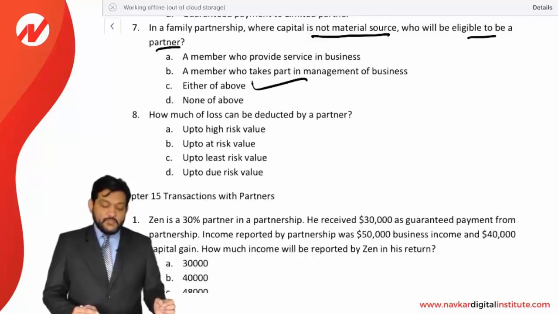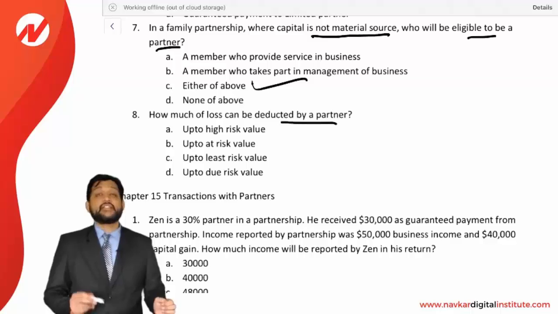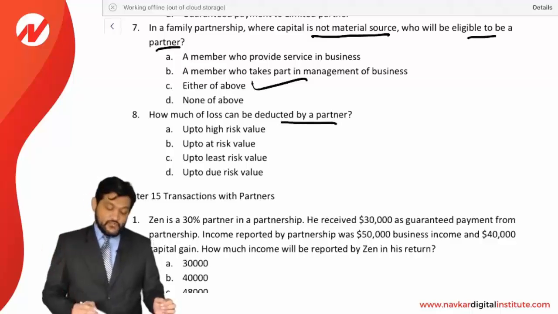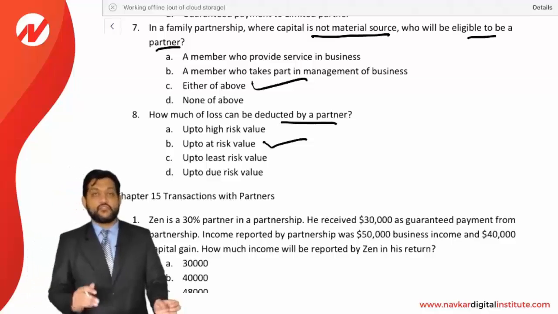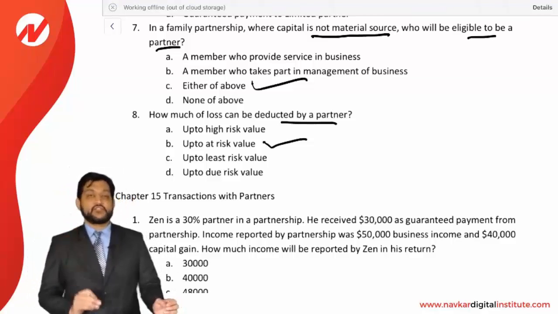How much of the loss can be deducted by the partner? Look at this. Partner can deduct the loss up to at risk value. So B is the correct option. High risk, least risk, due risk, these are the wrong words being used. So at risk value is the correct option. B is the answer. So these are the MCQs for chapter number 14.